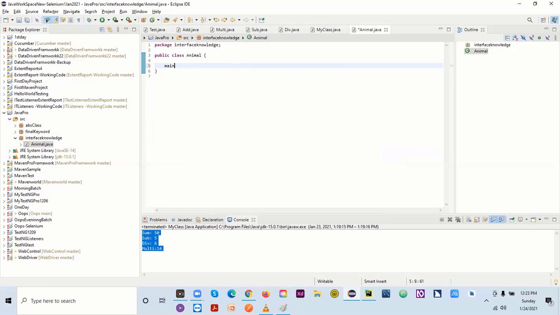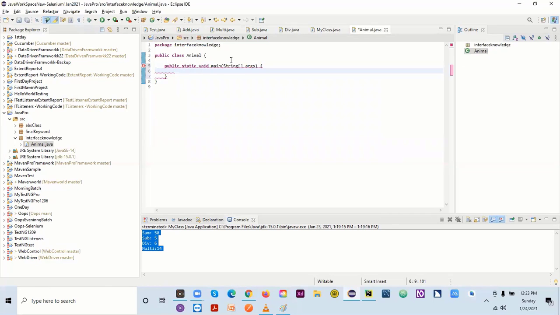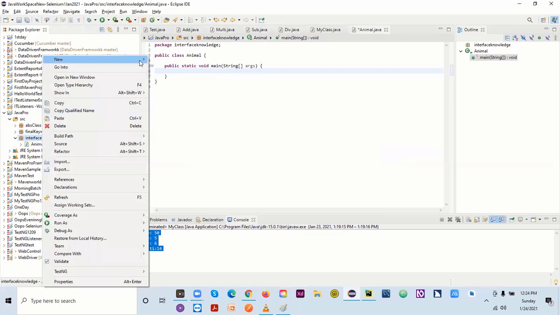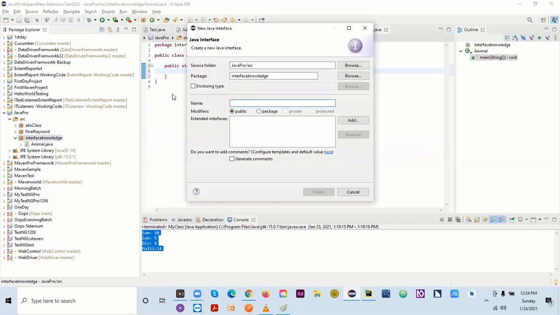I'll be having the main method, this one. And in this package as well, I'll be creating two interfaces. This is the thing through which we can create the class. Here we have interface as well. So for this interface, I will come here and I can give some different name.